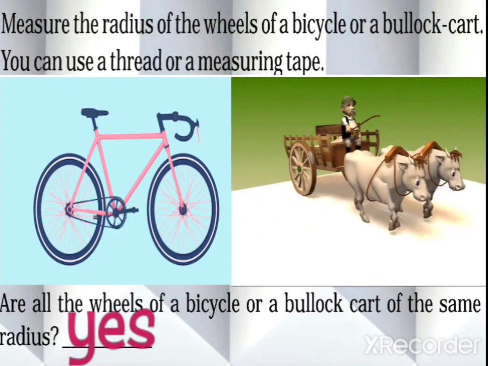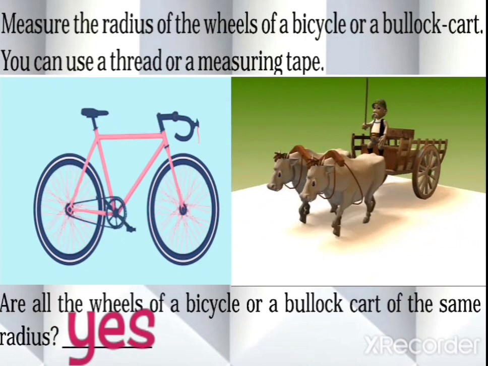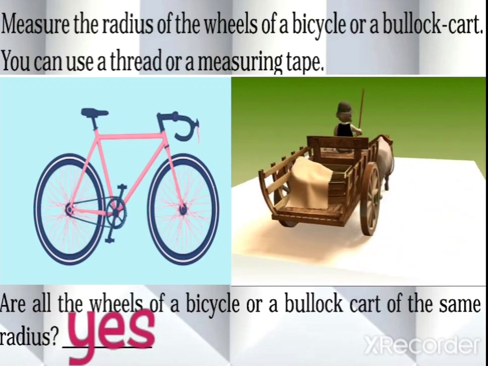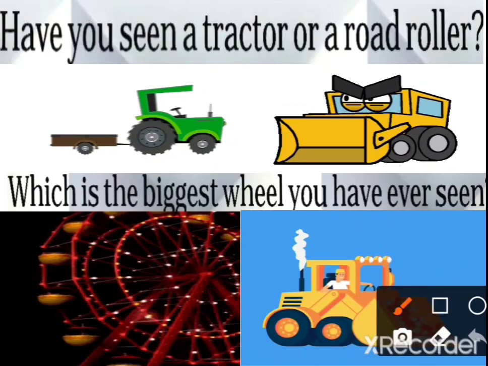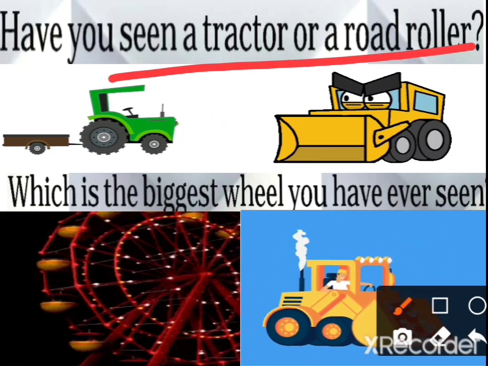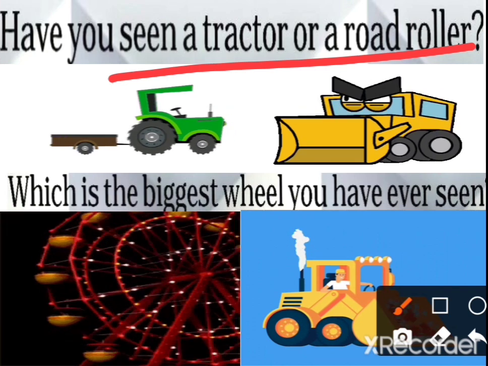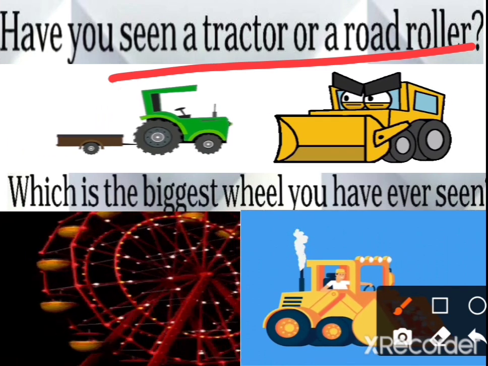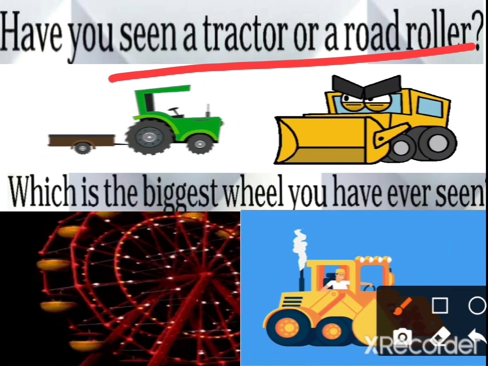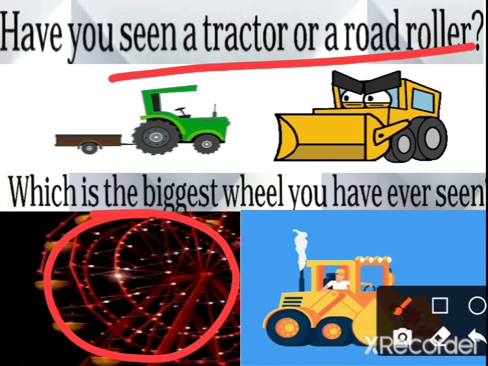Now you have to see this. If the radius of these both are the same, then write the answer yes. Have you seen a tractor or a road roller? Which is the biggest wheel you have ever seen? I think the biggest wheel we have ever seen is the merry-go-round.